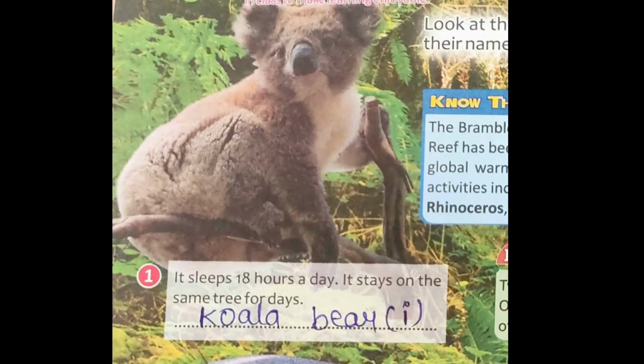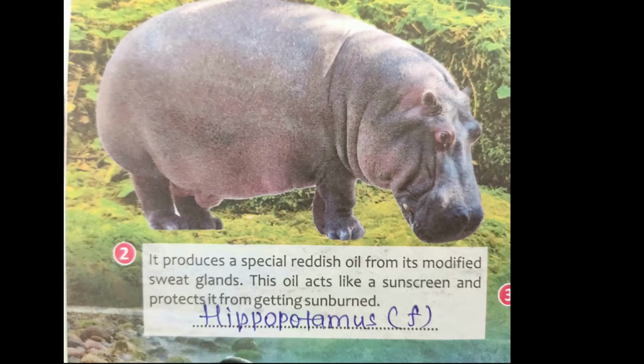Now let's discuss a few mammals. The first is this. It sleeps 18 hours a day. It stays on the same tree for days. Can you guess which mammal that is? That is the koala bear. That is first. That is given in your textbook. Then second, it produces a special reddish oil from its modified sweat glands. This oil acts like a sunscreen and protects it from getting sunburned. So that mammal is the hippopotamus.